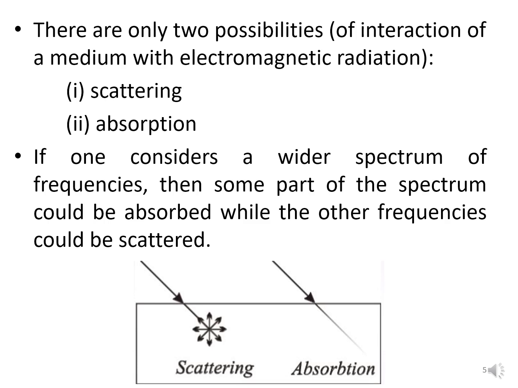If one considers a wider spectrum of frequencies, then some part of the spectrum could be absorbed, while the other frequencies could be scattered. So there are two possibilities for interaction of light with the medium: scattering may occur, or there may be absorption of that light.